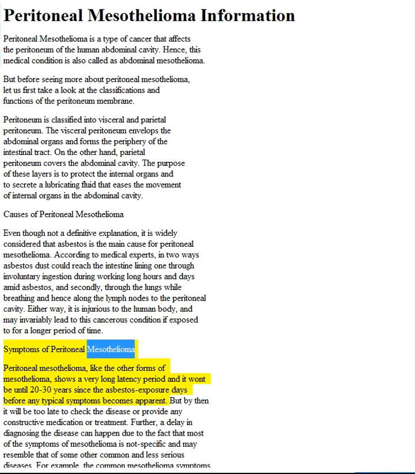Symptoms of peritoneal mesothelioma. Peritoneal mesothelioma, like the other forms of mesothelioma, shows a very long latency period, and it won't be until 20 to 30 years since the asbestos exposure days before any typical symptoms become apparent. But by then it will be too late to check the disease or provide any constructive medication or treatment.